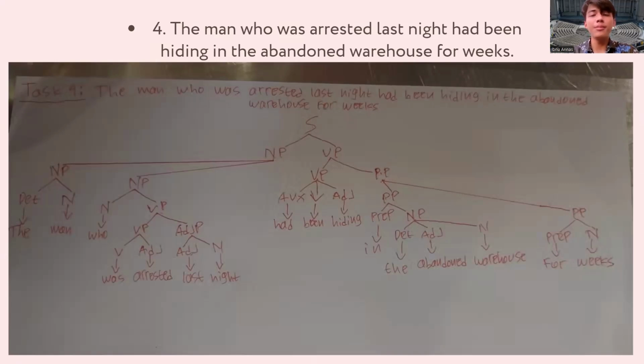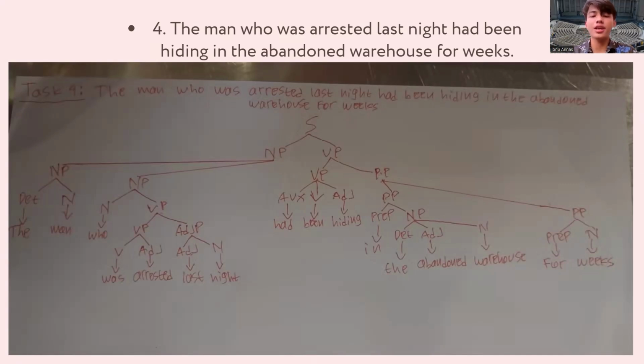Number 4. The man who was arrested last night had been hiding in the abandoned warehouse for weeks. The man acts as a noun phrase or a subject. Who was arrested last night is modifying the man. And had been hiding in the abandoned warehouse for weeks is a verb phrase.